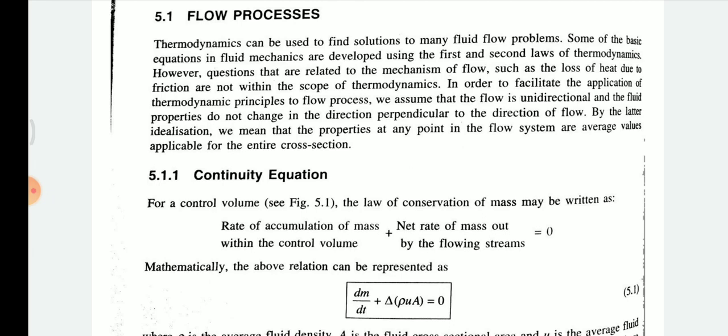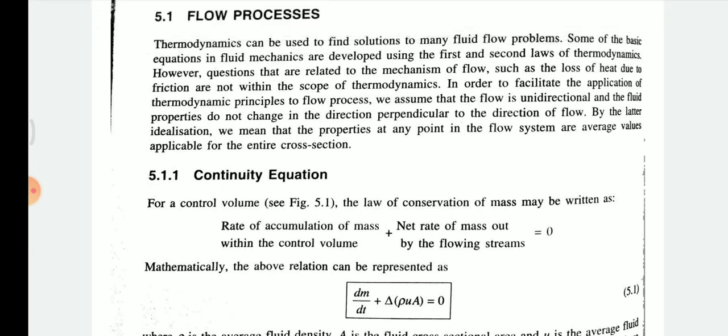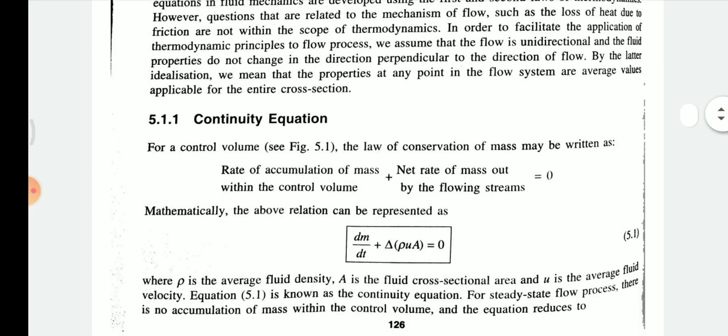Okay, and in that type of flow process, the flow does not change in the direction perpendicular to the direction of flow. By the latter idealization, we mean that the property at any point in the flow system is an average value applicable for the entire cross section.